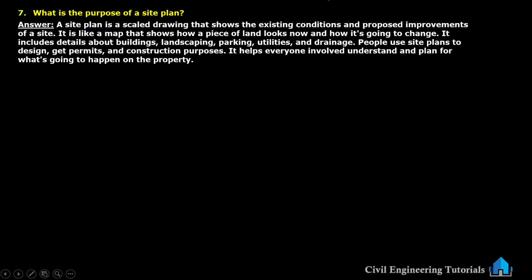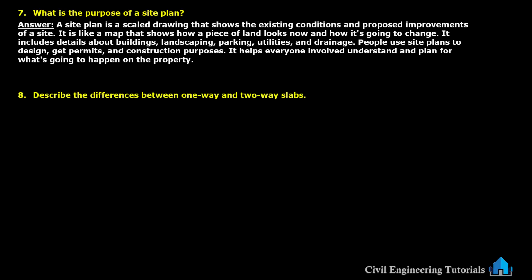It includes details about buildings, landscaping, parking, utilities and drainage. People use site plans to design, get permits and for construction purposes. It helps everyone involved understand and plan for what's going to happen on the property. This is the site plan. It is also a very important question. What is the purpose of site plan?